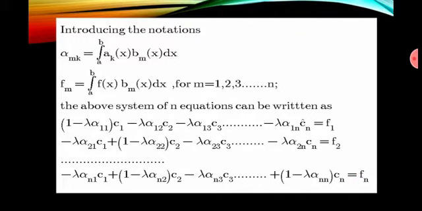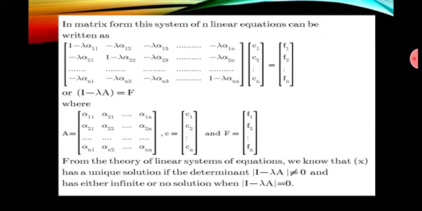Now this system of equations can be represented in matrix form. The n linear equations can be expressed in matrix form as (I minus lambda A) c equal to f, where A is this matrix, c is the vector of unknown constants, and f is this vector.